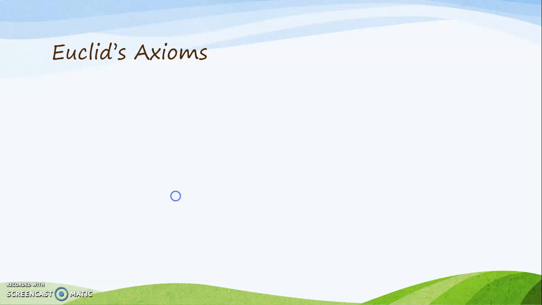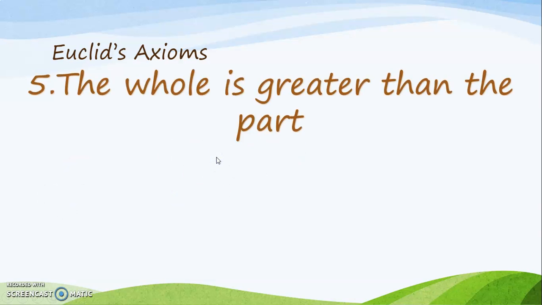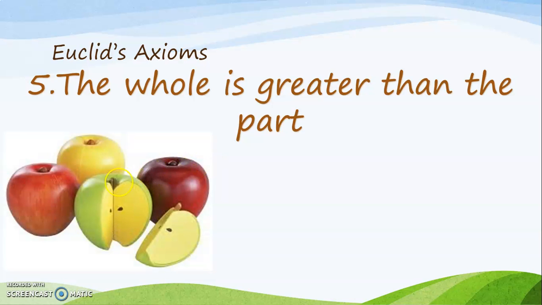So the fifth axiom states that the whole is greater than the part. Something like, if I have one full apple, the whole of an apple, it will always be greater than part of it, which is again common sense.